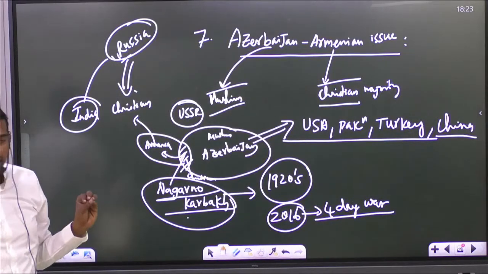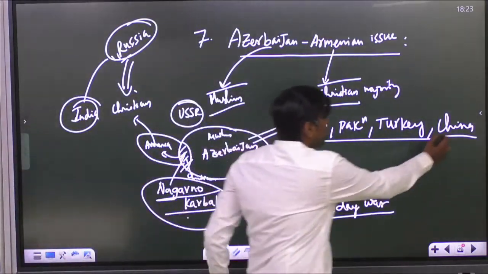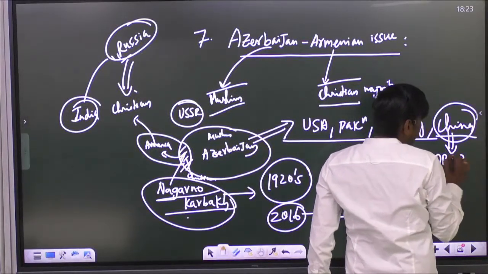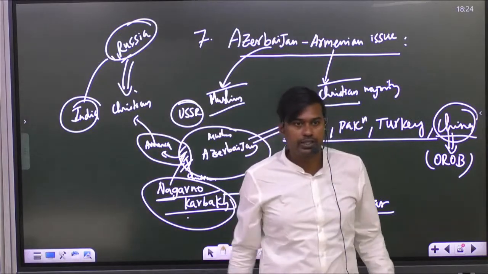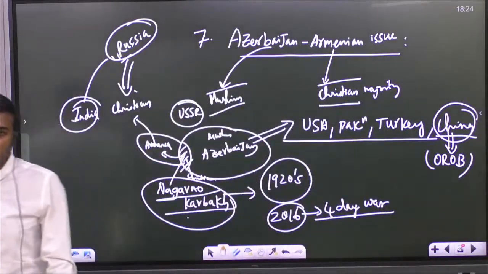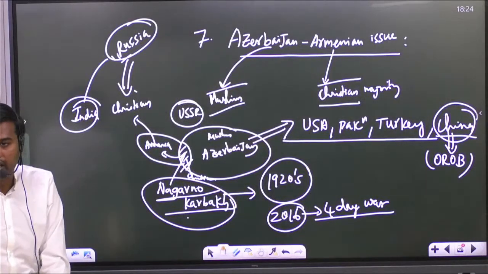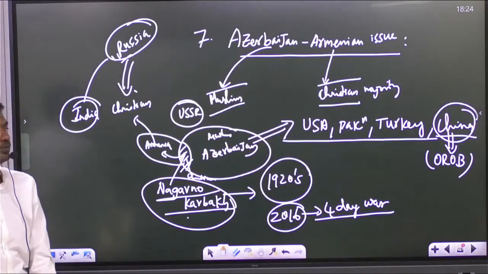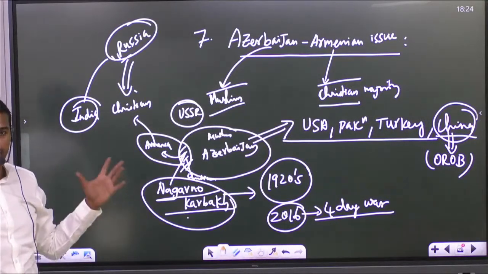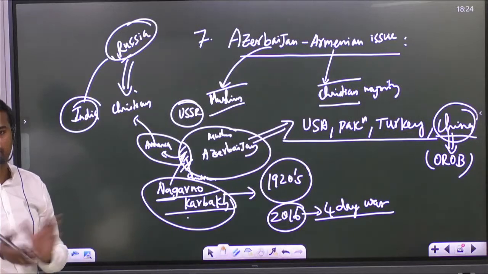China is actually implementing its, what is that initiative? One Belt One Road initiative, the Silk Road initiative we are saying, no, that is actually passing through some regions of Azerbaijan also. That is why China is supporting Azerbaijan in this issue. Why is USA supporting Azerbaijan? Because Russia is supporting Armenia. So now world countries have taken a stand on this, and this problem is getting internationalized.